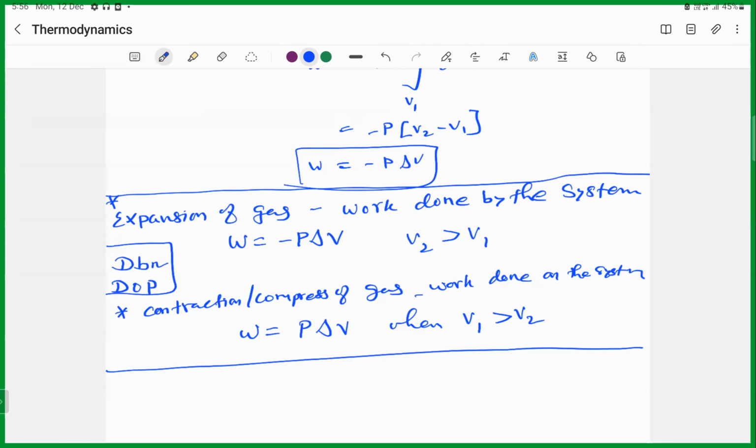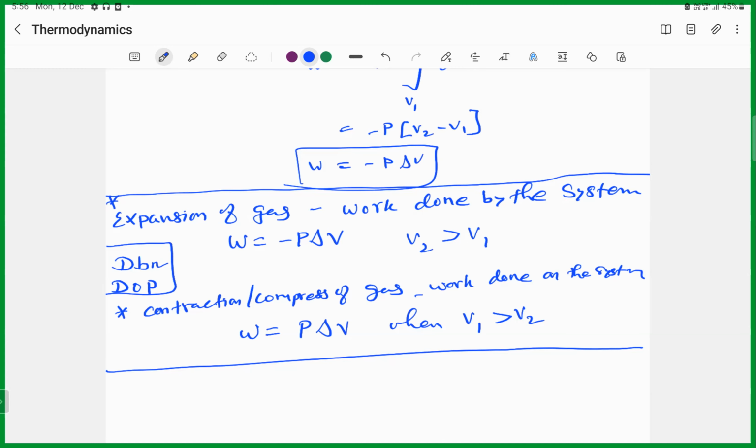So work is equal to force into distance. Force means mass into acceleration. Mass is kilogram, acceleration is meter per second square, and then distance is meter.